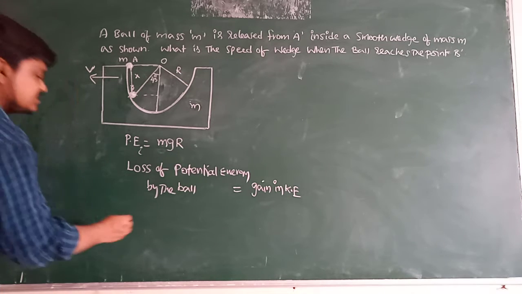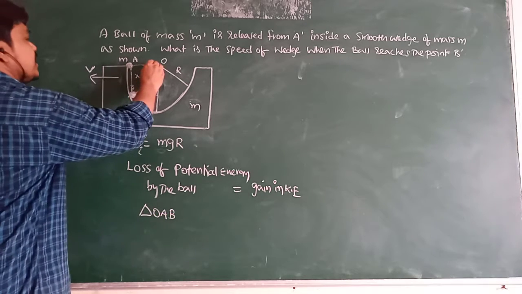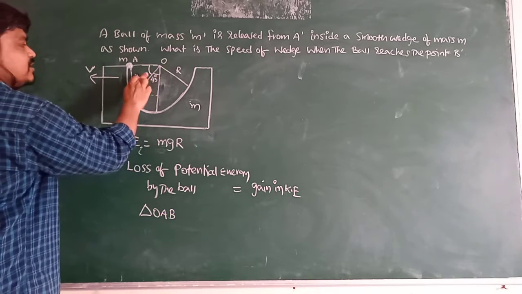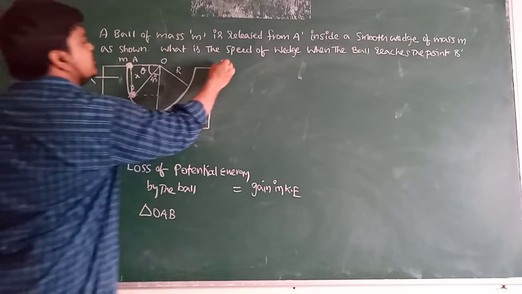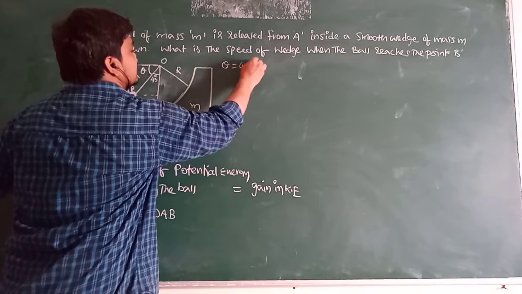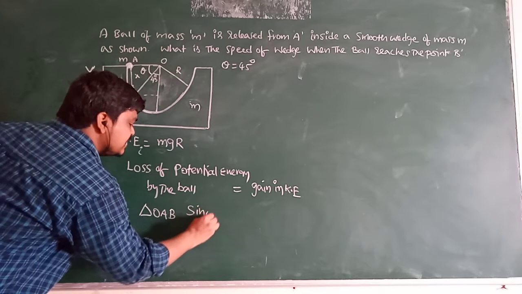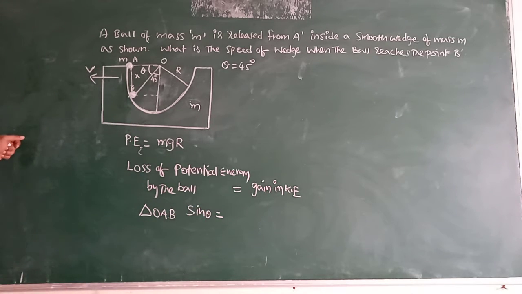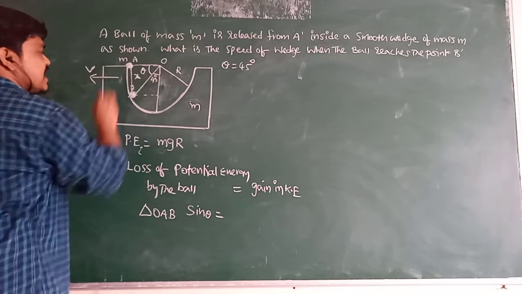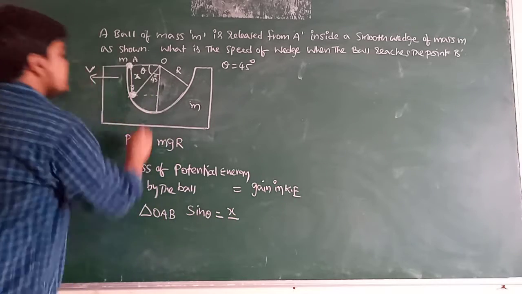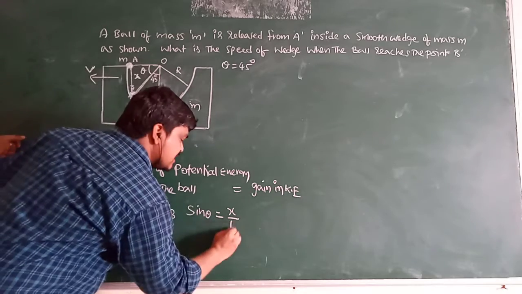For this purpose, I consider the triangle OAB. Here the angle is 45 degrees, and this angle is also 45 degrees. Suppose I say theta, here theta is also 45 degrees. Now from this triangle, I get sin theta equals the traveled distance in the downward direction, say x, by the hypotenuse, which is the radius r.